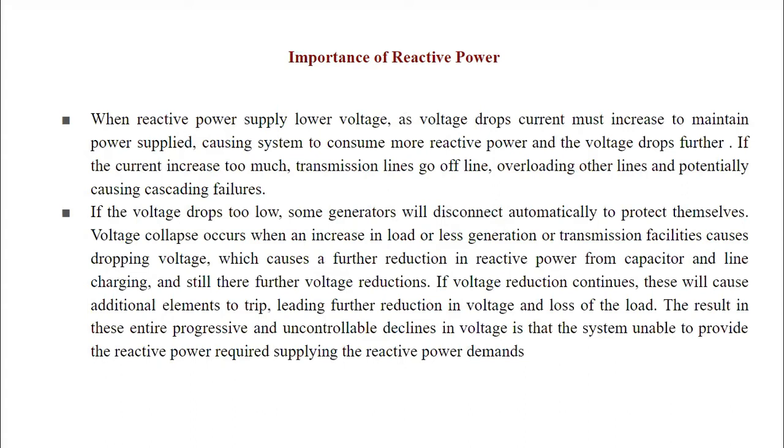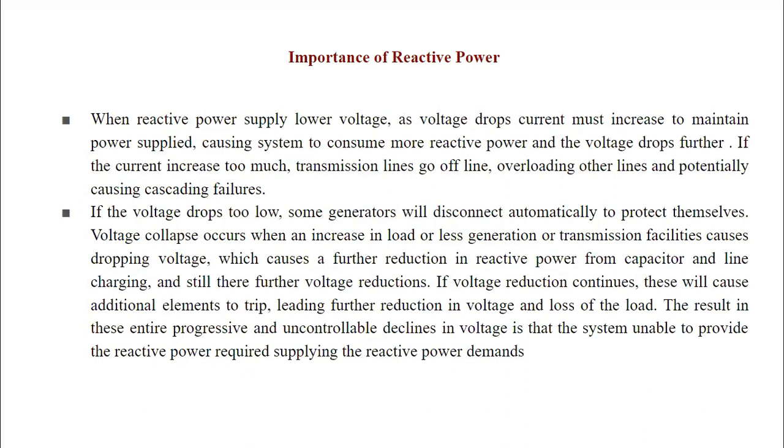If the voltage drops too low, some generators will disconnect automatically to protect themselves. The voltage collapse occurs when an increase in load, or less generation or transmission facilities, causes dropping voltage, which causes a further reduction in reactive power from the capacitors and line charging.